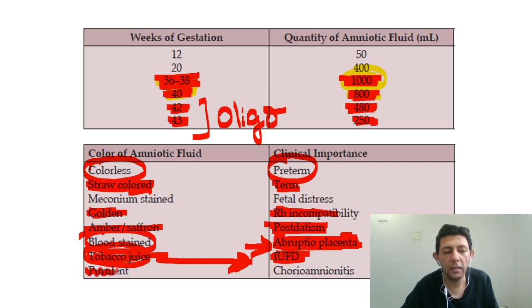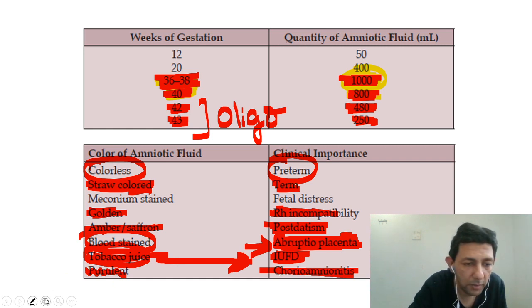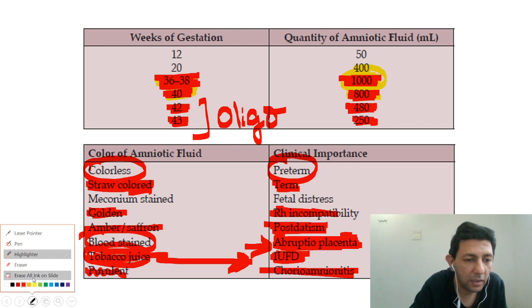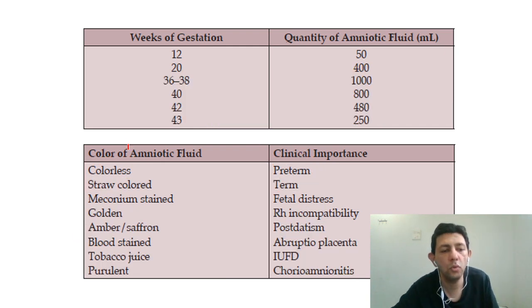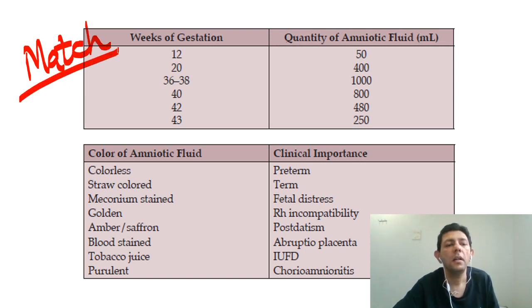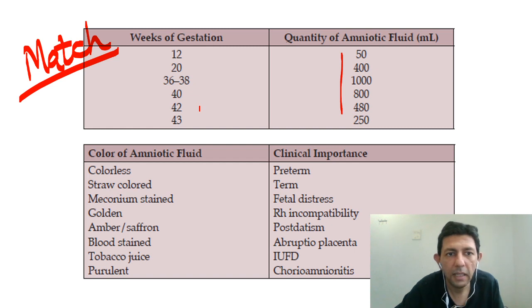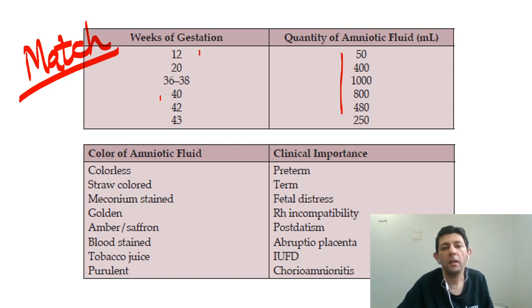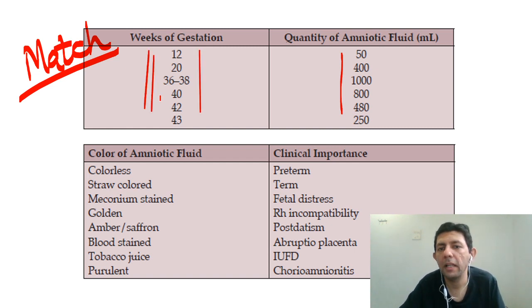Of course, if the liquor is purulent, that could suggest some infection, and that is chorioamnionitis. So you can see how important this table is, that lots of MCQs could be asked, and we can also get match the column type of MCQ. Match the column is a new style of asking questions, where they can give you the weeks of gestation and tell you to match the column and tell how much liquor and how many weeks of gestation are there.